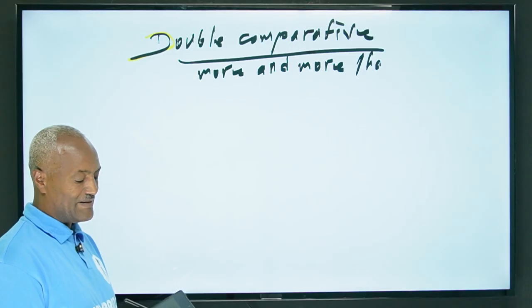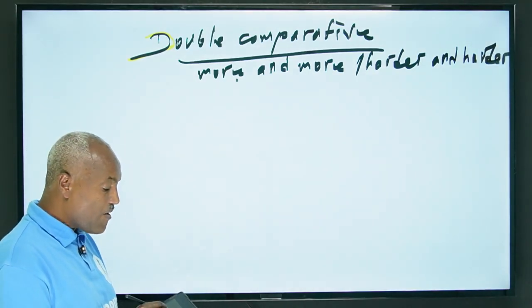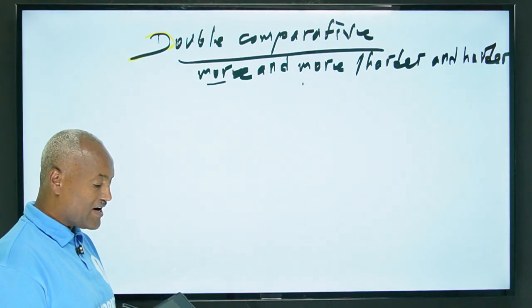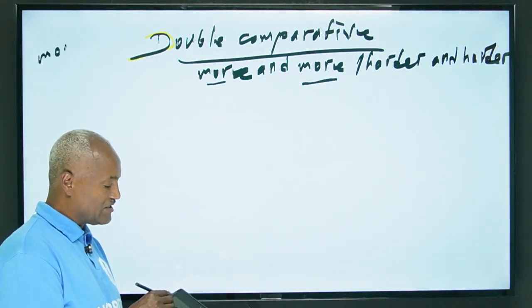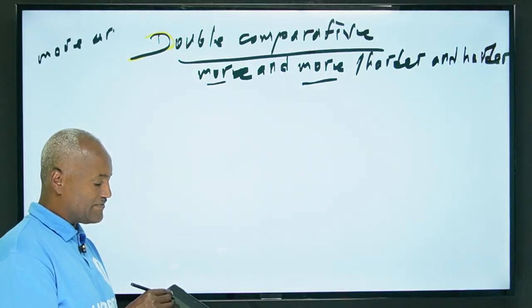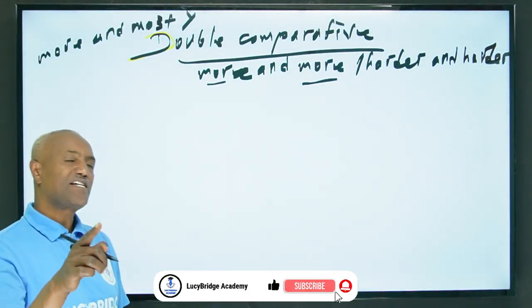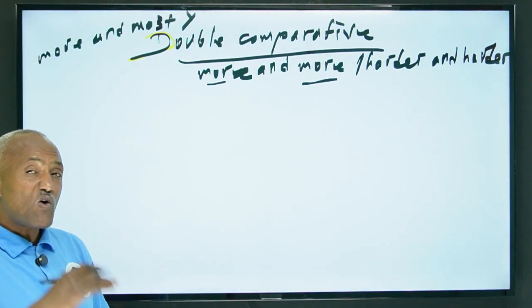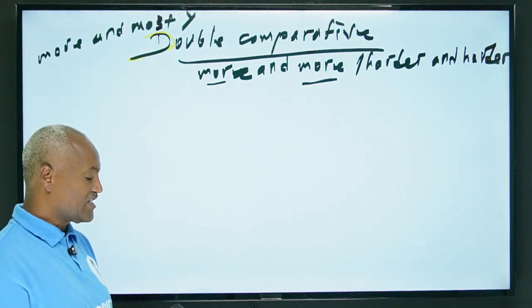Harder and harder. And harder. Don't forget this one. It's comparative, double comparative. But in the exam, sometimes you may be given something like this, more and most. But there is no such pattern. Remember, double comparative, the name itself tells us, is before and after and we must use comparative. This is what you have to remember.